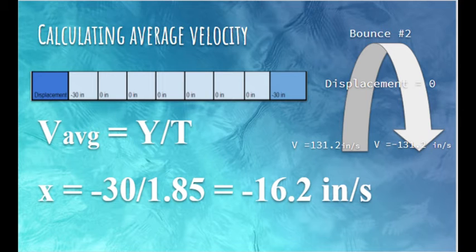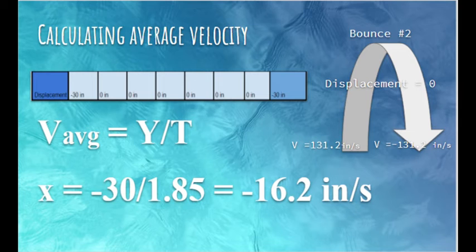You can see that the initial velocity is 131.2 inches per second, upward. So the ball is going upward and then reaches its turning point and starts to go down and reach the exact same point that it was in the previous initial position.